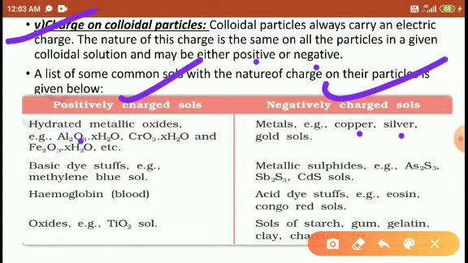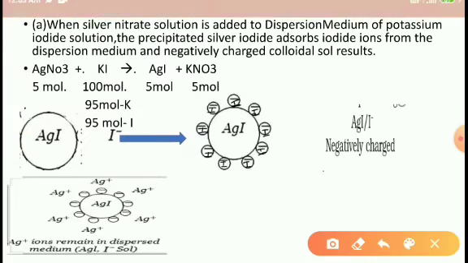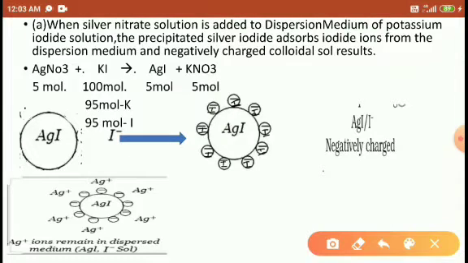How do they develop negative charge? I will give one example here. When silver nitrate solution is added to a dispersion medium of potassium iodide solution, precipitated silver iodide forms, and the silver iodide absorbs the iodide from the dispersion medium and develops negative charge.